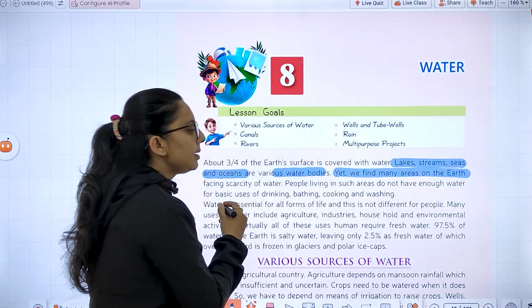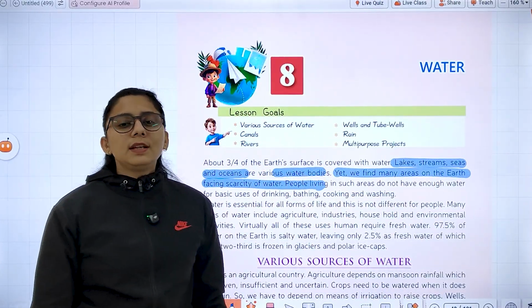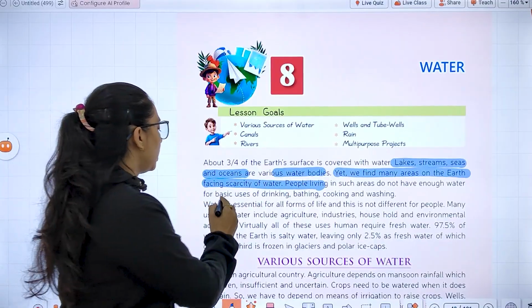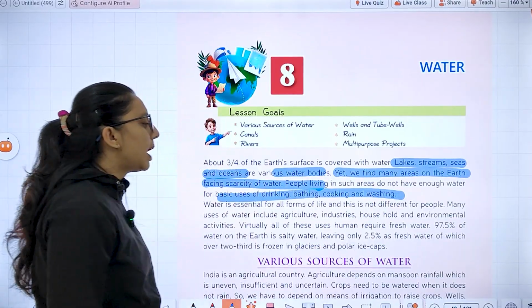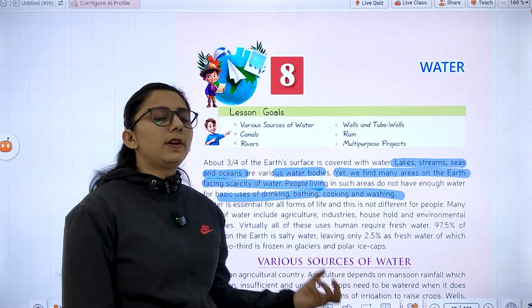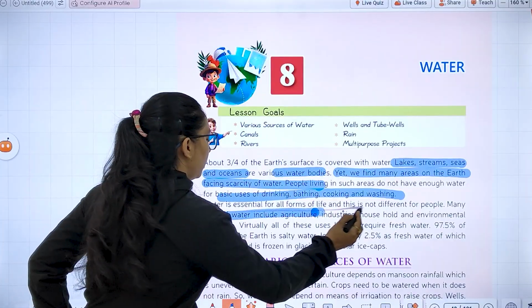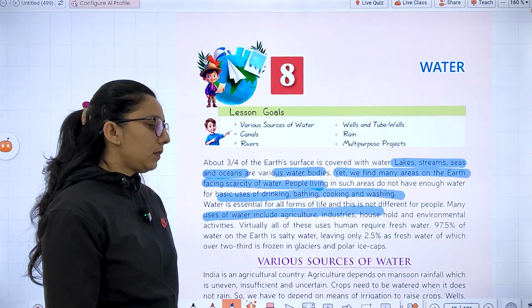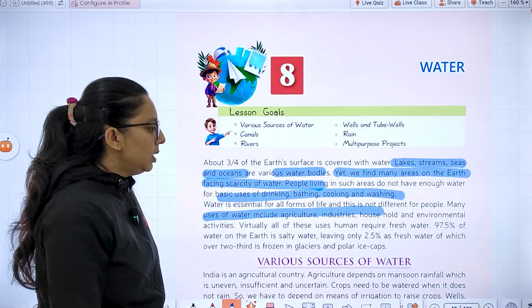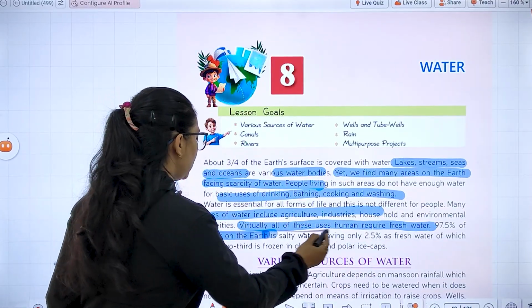We find many areas on the earth facing scarcity of water. People living in such areas do not have enough water for basic uses like drinking, bathing, cooking, and washing. Water is essential for all forms of life. Many uses of water include agriculture, industries, household, and environmental activities. So humans require fresh water.